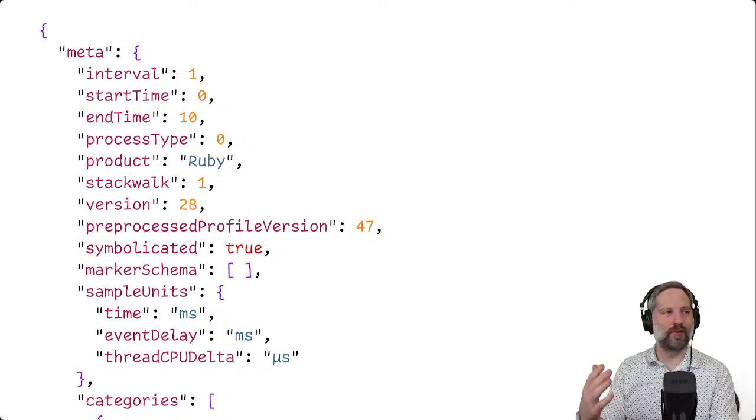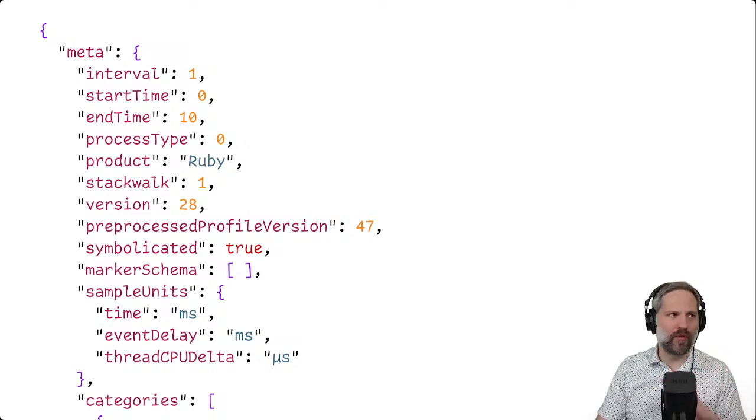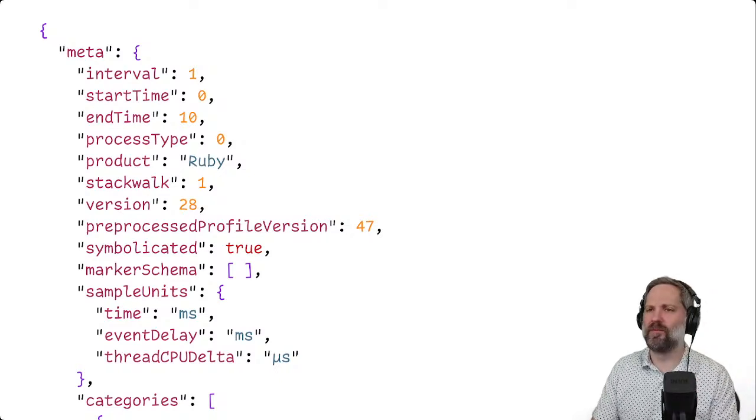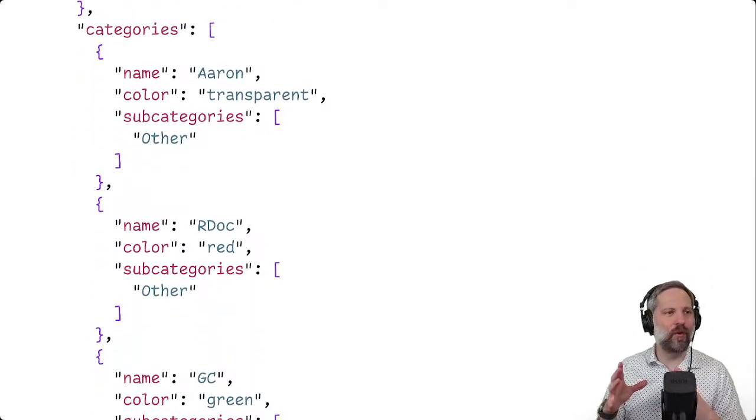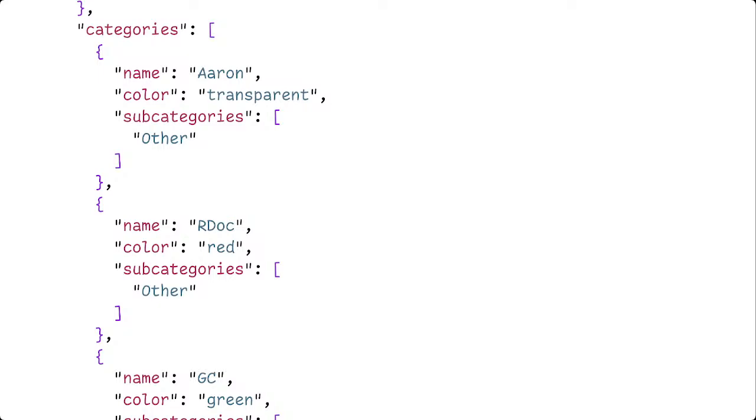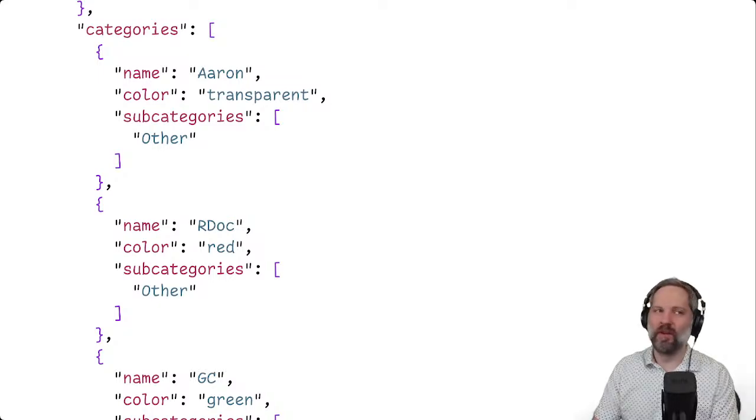Basically, it's just got a bunch of metadata at the top. We can specify what the time units are, whether it's in milliseconds or whatever. I don't remember what else is in here. So just some metadata. It also has these different categories, so you can categorize frames within your profile, which we'll kind of see. Oh, great, it disappeared again. Cool.